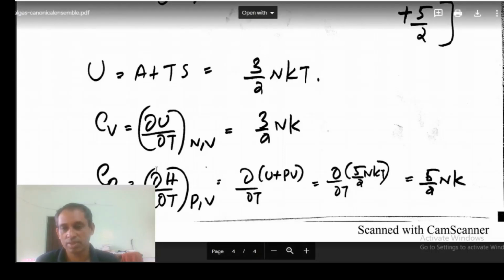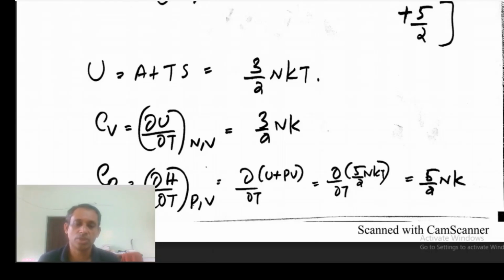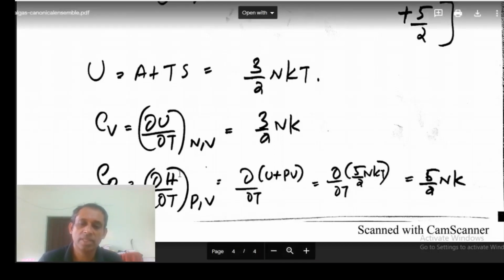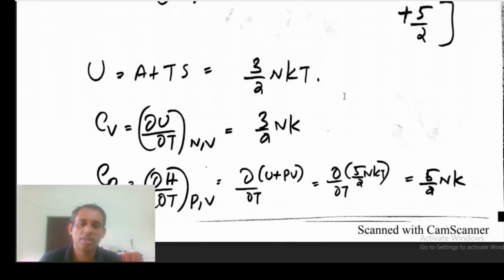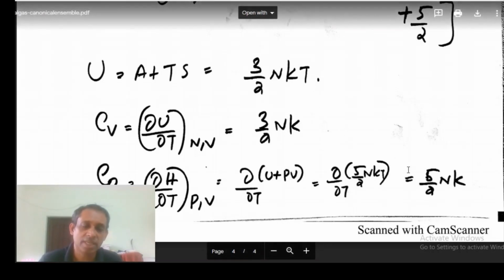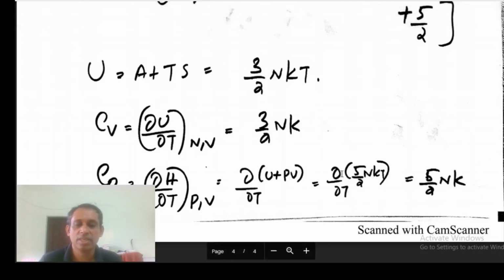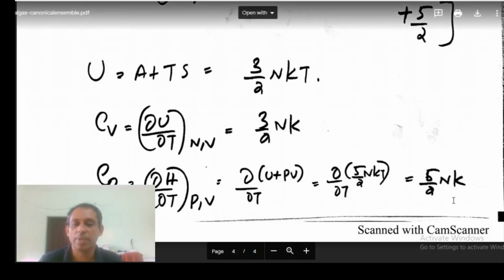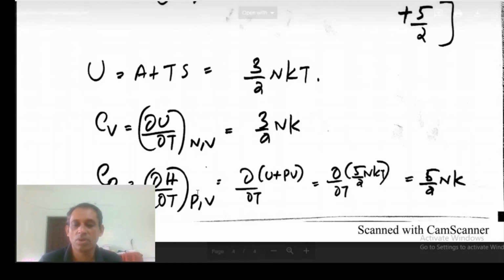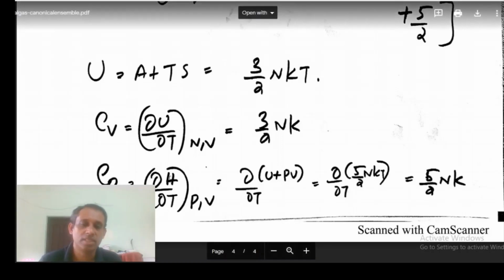Cp is dou H by dou T when the pressure is constant, not volume. Pressure is constant, dou H by dou T. So this is actually the enthalpy, which is U plus PV. U is 3 by 2 nkT, PV is nkT, so I will get 5 by 2 nkT. Okay, so dou by dou T of this will be 5 by 2 nk. So here volume is not constant, only pressure is constant. So that is the Cp, the specific heat capacity at constant pressure.